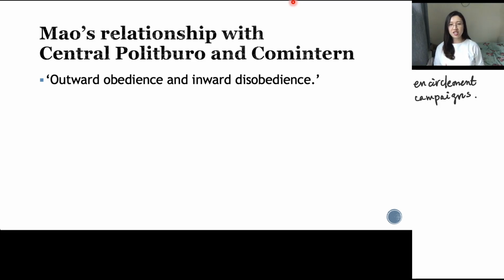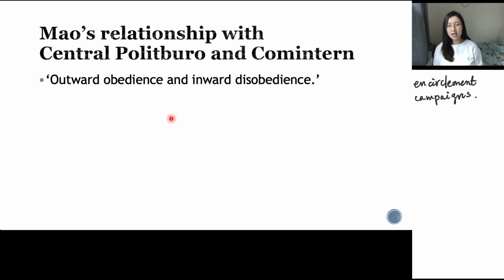But this is an outward obedience to show me that you are a very obedient student who can hand in their work, right? But actually after maybe a day or two, I still didn't receive your work because you totally ignore your responsibility of doing that. So that is what is meant by outward obedience but inward disobedience.